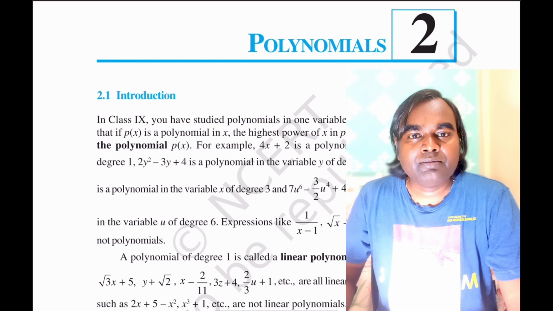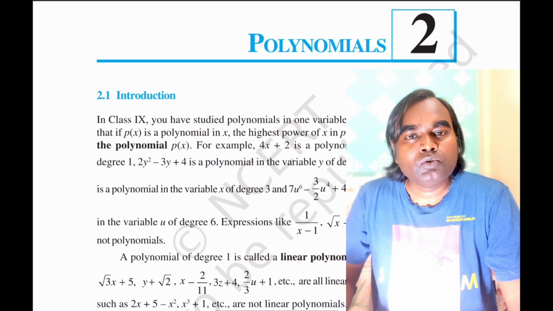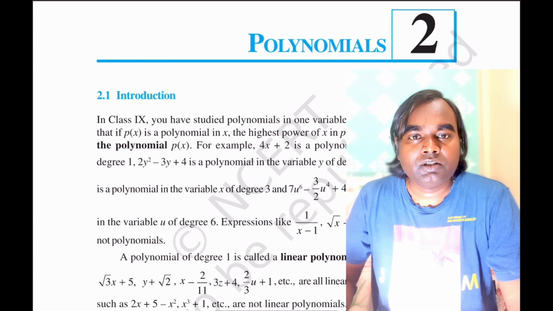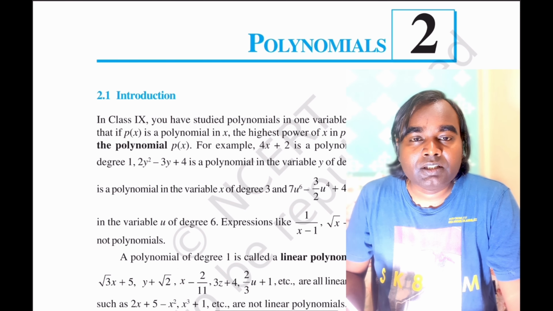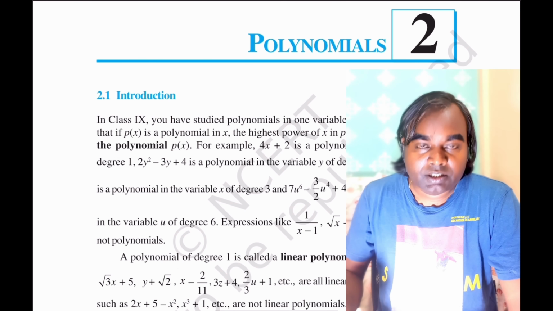We have also covered what the degree of a polynomial is. The degree of a polynomial, as you know, is the highest power of the variable in the polynomial, and also the exponent of the variables in a polynomial should be a whole number. So the exponent or power of a variable should not be other than a whole number.